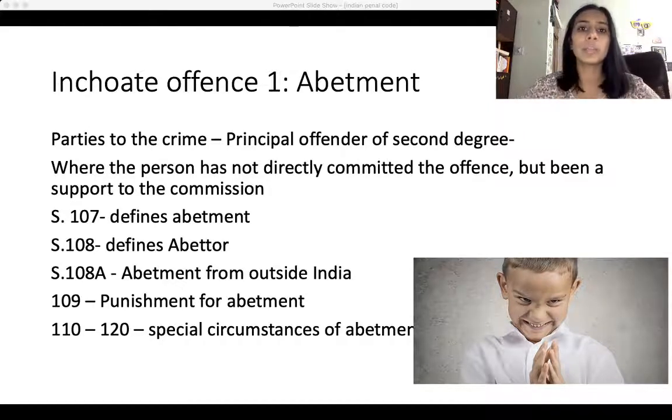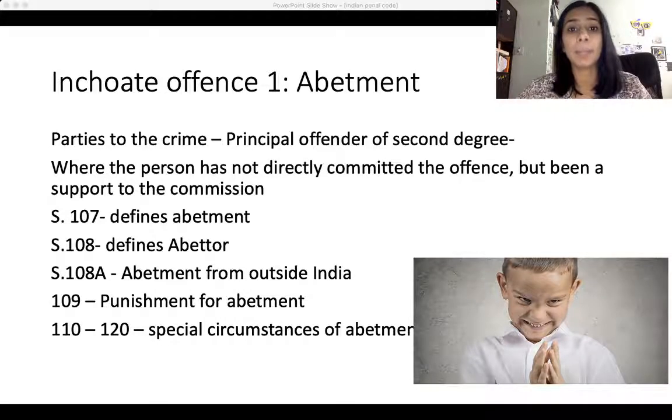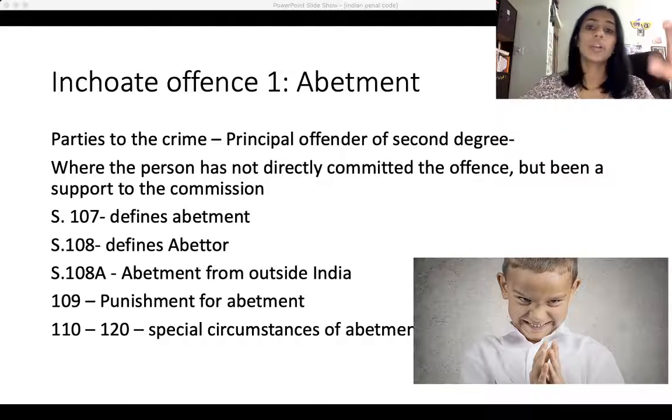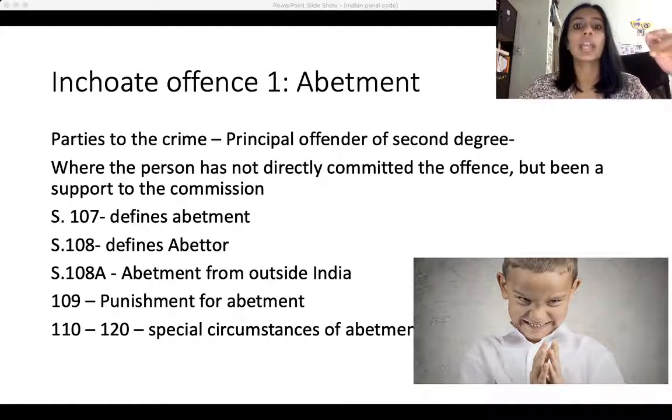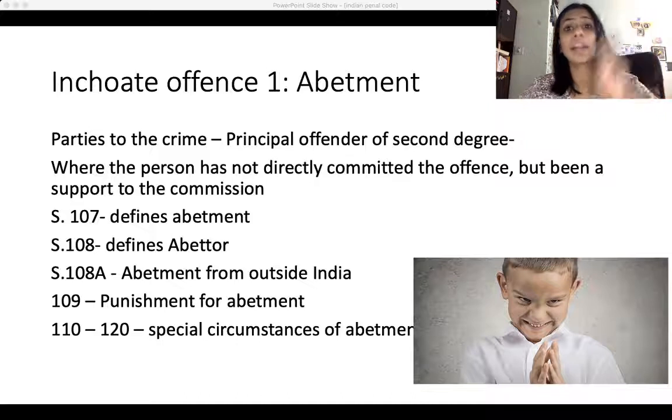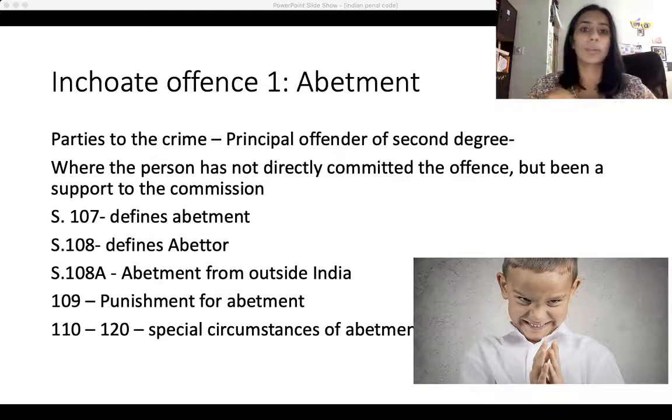The Indian Penal Code, before we go into the offences, also talks about where you're not directly party to the crime, but your involvement at certain stages of the crime is also made an offence. That is defined in sections 107 to 120, where the offence of abetment is made punishable. The important provisions are section 107, which defines abetment, 108, which defines abettor, and 109, which gives the punishment for abetment. So you have three major provisions that are important for abetment.